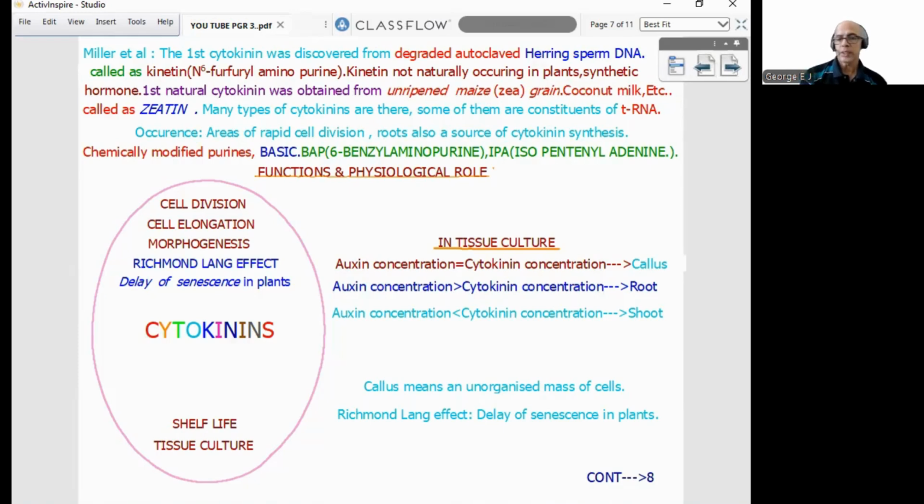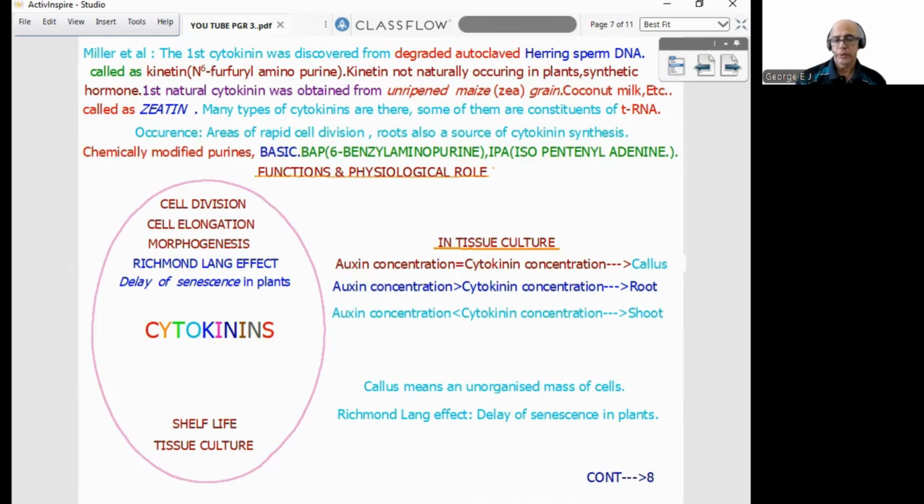Now in tissue culture, there is another important aspect. When auxin and cytokinin concentrations are equal, we get only callus. When auxin concentration is more than cytokinin concentration, we get root. When auxin concentration is less than cytokinin concentration, we get shoot. This type of action is called synergistic and antagonistic action of hormones. These three cases, auxin equal to cytokinin, auxin more, auxin less, and what will happen, are an important question. Sometimes people may not know what callus is. Callus means an unorganized mass of cells. Richmond-Lang effect means delay of senescence in plants.